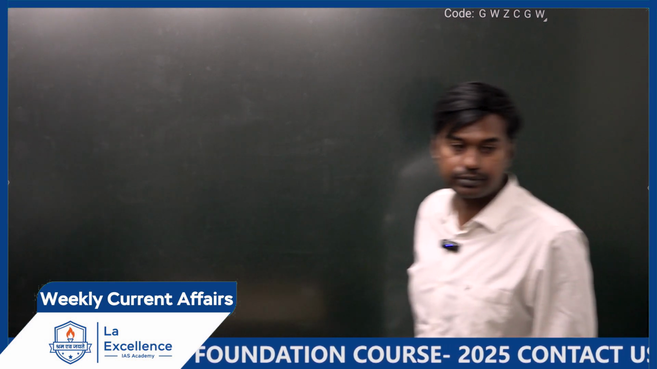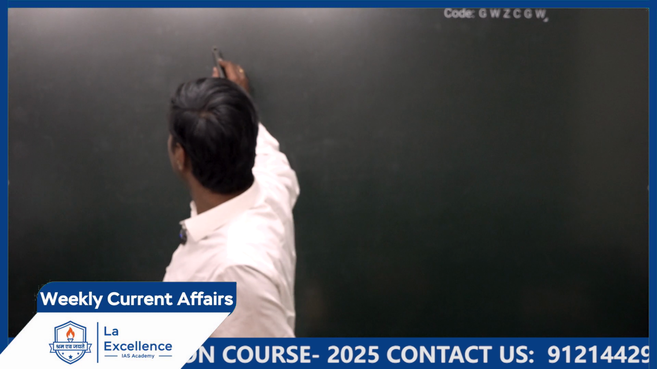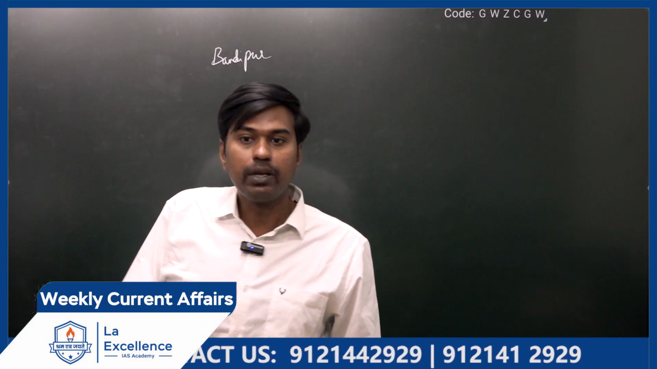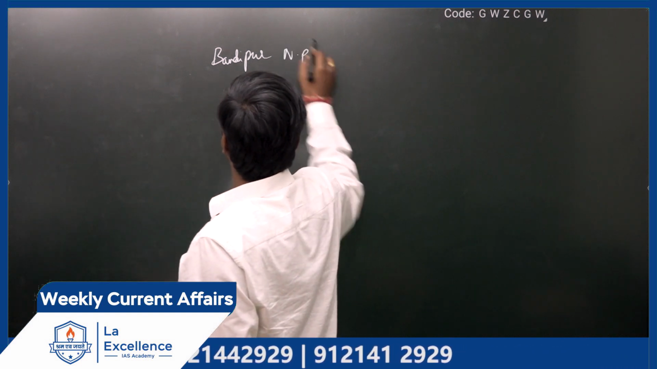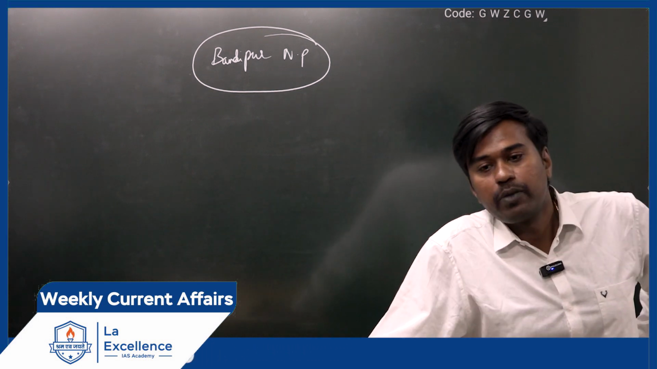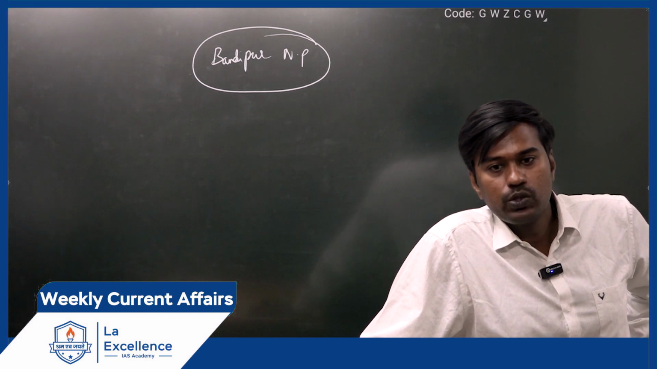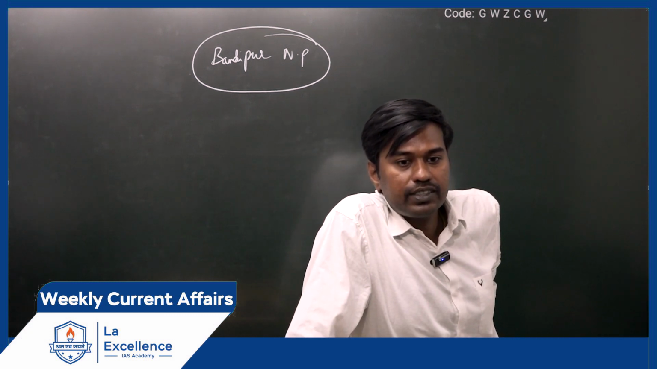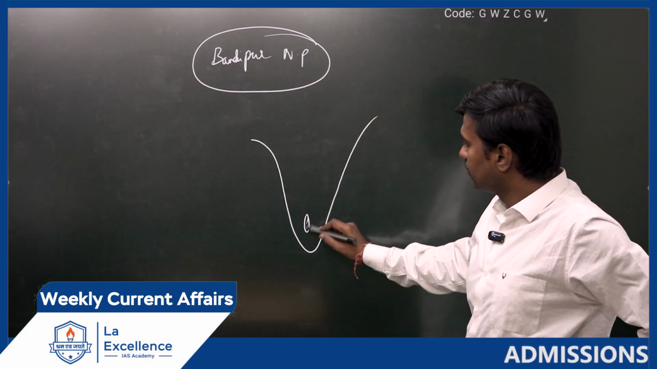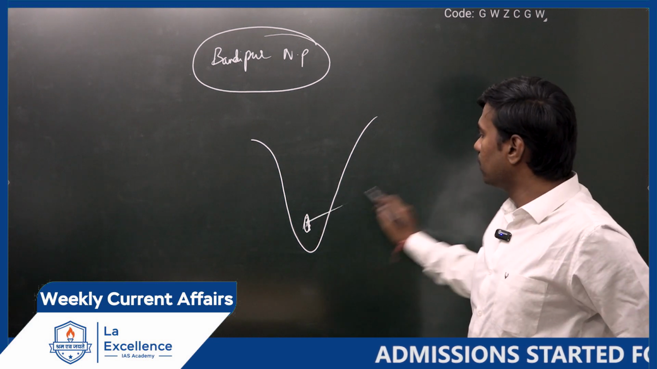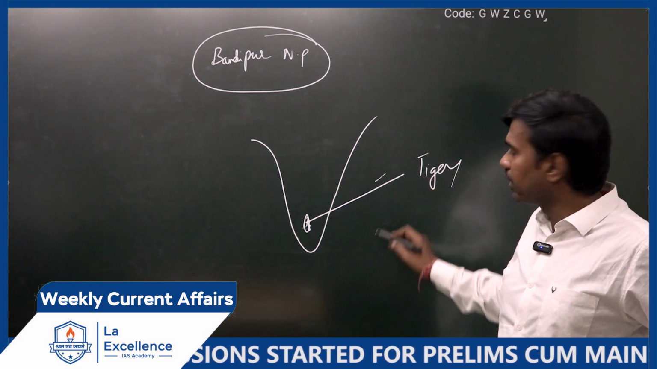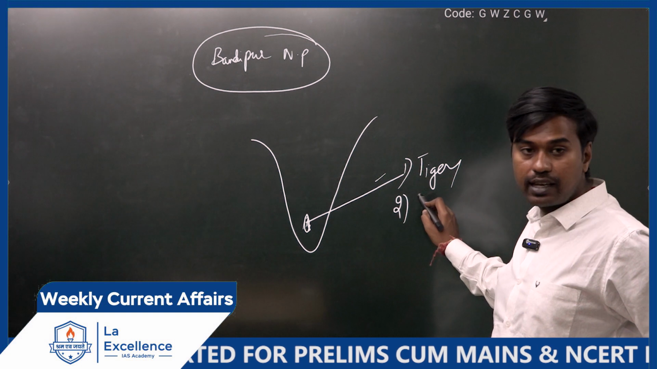Next one. Bandipur National Park. If you have an atlas, please go to the Tamil Nadu Karnataka border. It's actually located west of Mysore, on the Tamil Nadu Mysore border. In Tamil Nadu and Mysore border, you have this Bandipur National Park. What is Bandipur National Park very famous for? It has the largest number of tigers in the country, number one. Number two, it also has a large number of elephants.